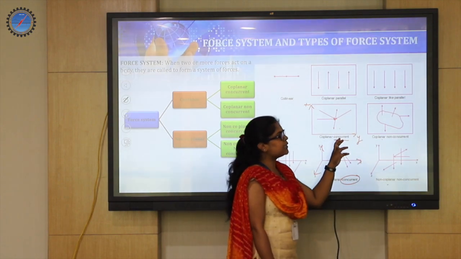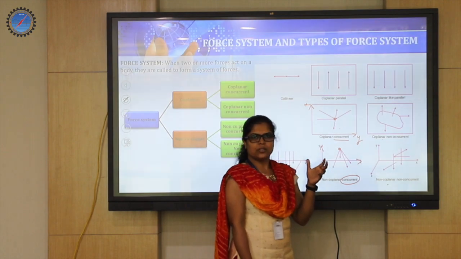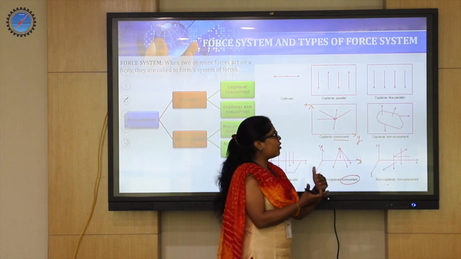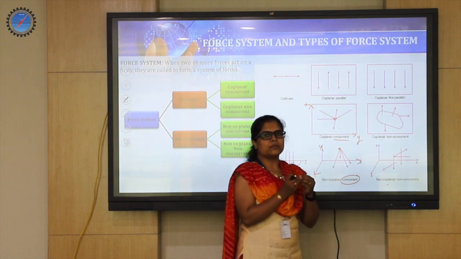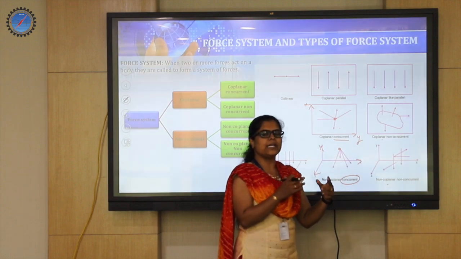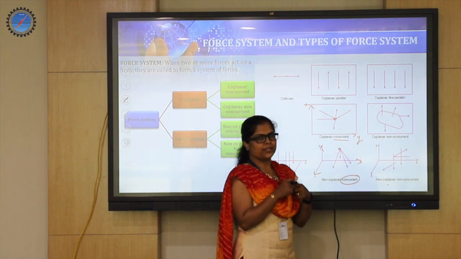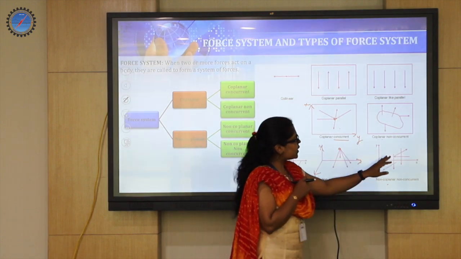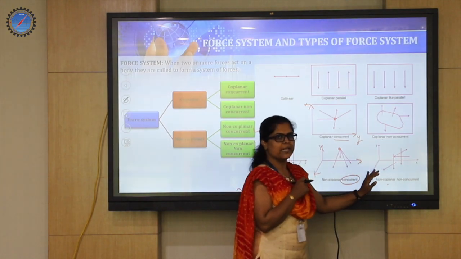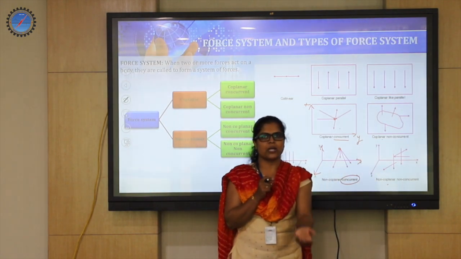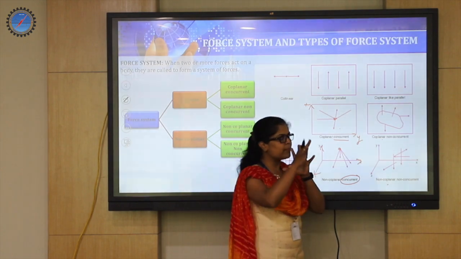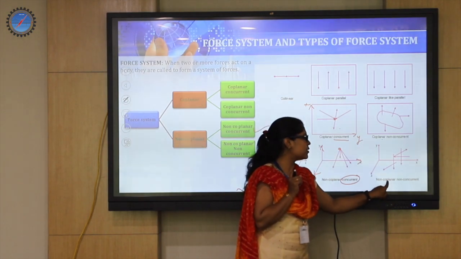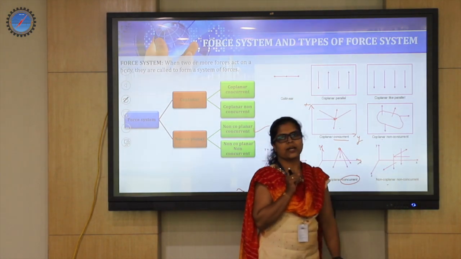Non-concurrency doesn't demand a definition. Why? Because non-concurrency is nothing but, if you spread out the set of forces on a sheet of paper, they are not going to meet at one point. They are scattered in such a way that they don't have a common meeting point. In that case, we call it a coplanar non-concurrent force system. Similarly, in three-dimensional space, just throw a set of pens in the air and they will be dispersed in such a way that they are not going to have a common meeting point. In that case, I call it a non-coplanar non-concurrent force system.